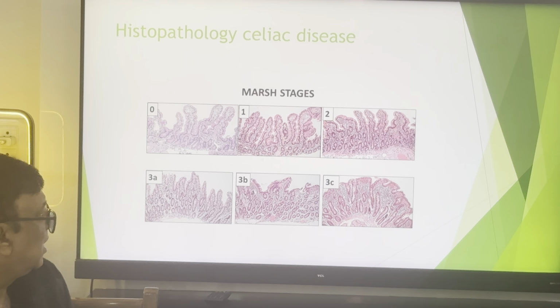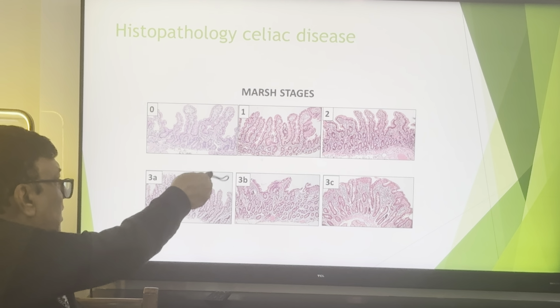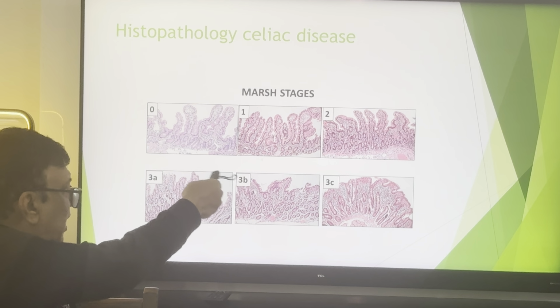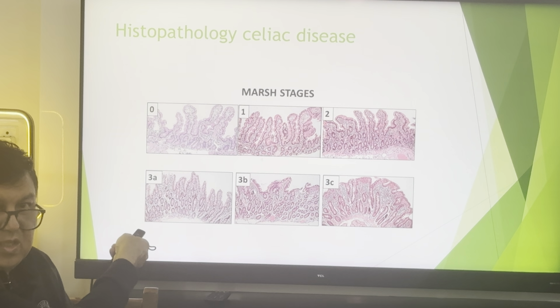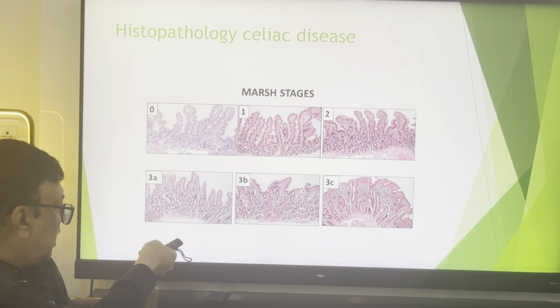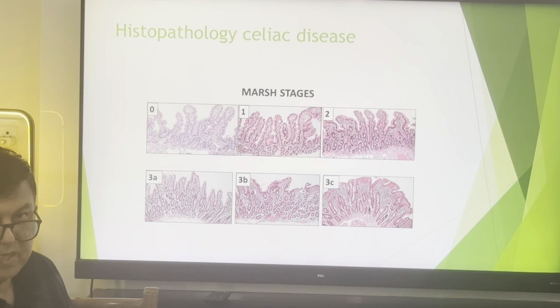In this slide you can see stage 0 and 1, with the beautiful villi, the finger-like projections. And as the disease progresses from 2 to 3, you can see the regression in the villus size. 3B is regressed and 3C is total villus atrophy. So you must be very familiar with these slides. They may come in the exam specially as a slide to identify which stage of the Marsh staging the celiac disease is in.